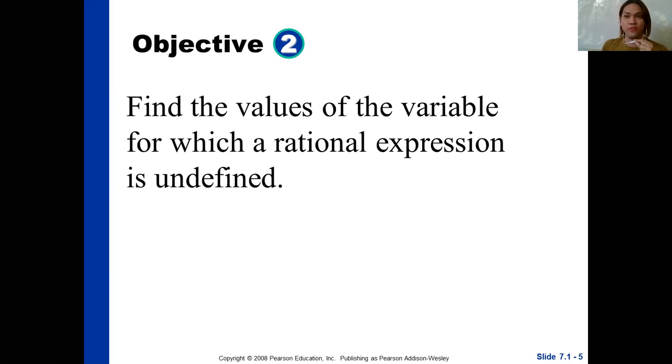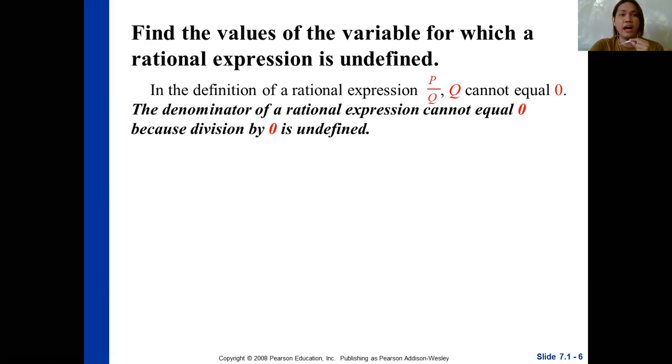What are permissible values? They are values of the variable in your denominator. That's what it means.